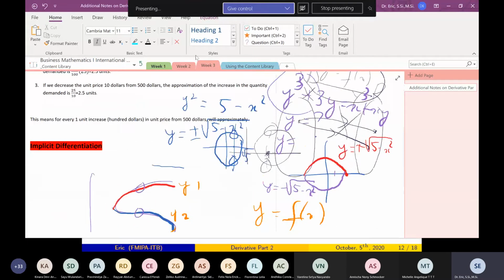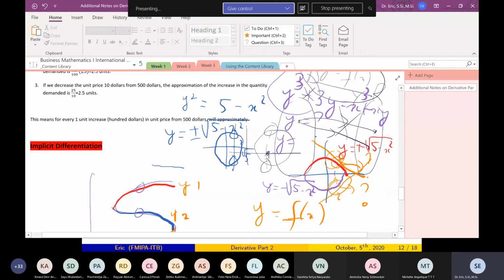Yes, because you do not know in which function you are, the upper one or the lower one. So you have to choose which one, 1, 2 or 1, minus 2, and the slope is different. So it makes sense. It depends on the height as well, because this is not a function. If you have a function, you just have the red one, so y is always explicitly given.